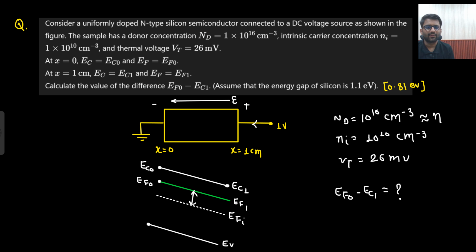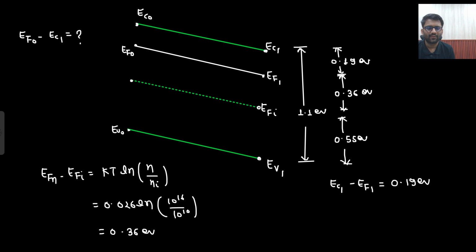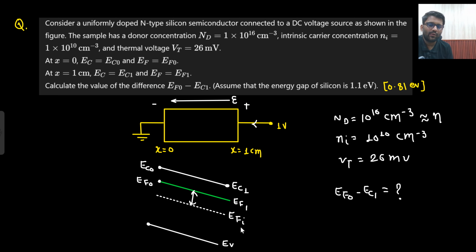EF0 minus EC1 you need, no? If you can find out the distance between EC0 and EF1, just a second. Yeah, so what I was saying is that I need to find out the relation between EF0 and EF1. This would be my target. Now what do I know? What do I see here?